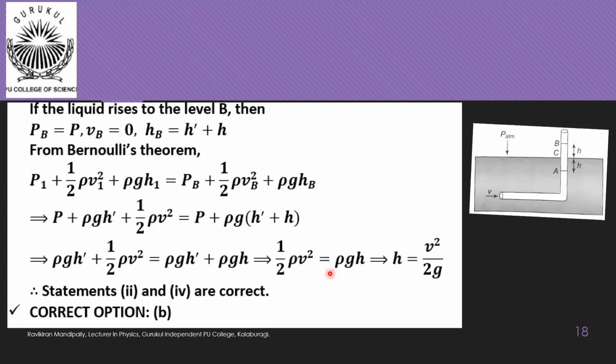If at all you want to verify the third statement, then HC should be equal to h dash, and with that you will get half rho v square to be 0. That means kinetic energy per unit volume at this position would be 0, but that is wrong. That is why statement 3 would also be wrong. So the correct option here would be option B.